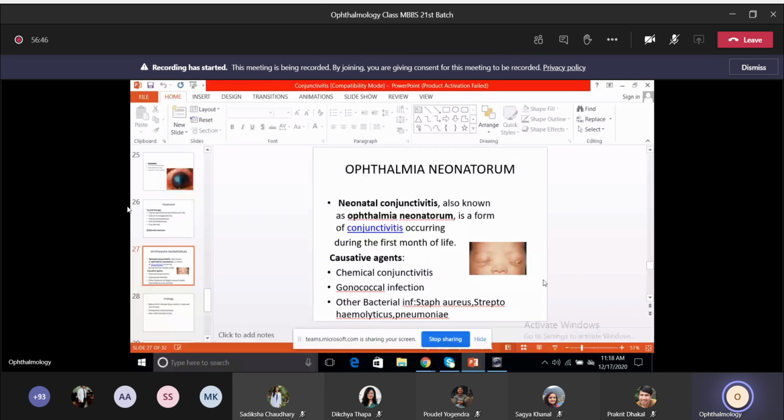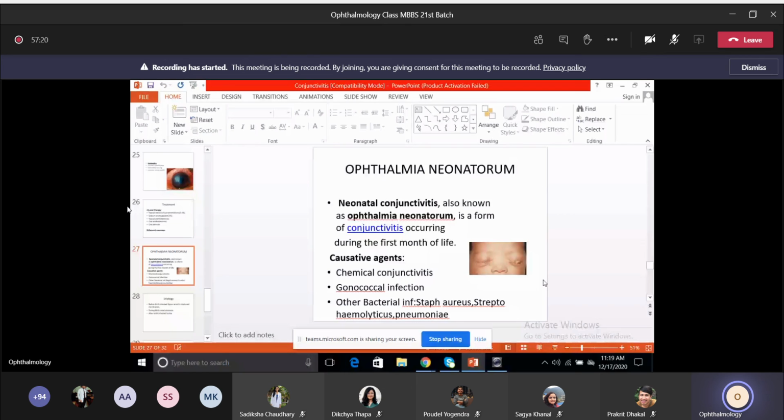So in neonates, the main causative agents, as we talked about in the previous one, are gonococcal infection, which will lead to the purulent type of conjunctivitis. Sometimes even chemicals, okay, chemical conjunctivitis due to various chemicals. Then other bacterial infections can also cause it, like Staph aureus, Streptococcus hemolyticus, or Streptococcus pneumoniae. Okay, but however, the main causative agent is of course gonococcal infection.